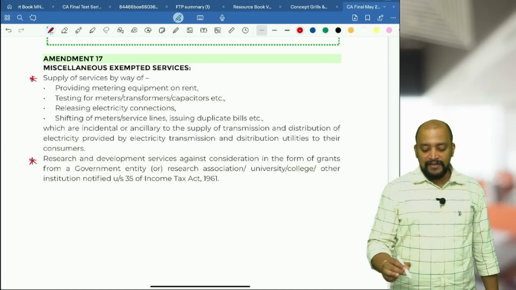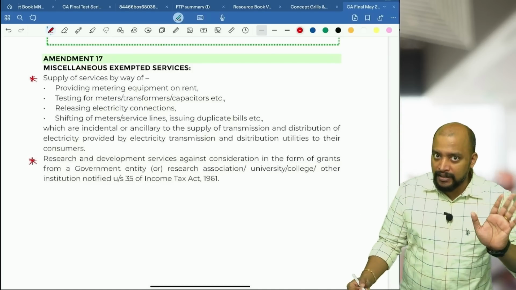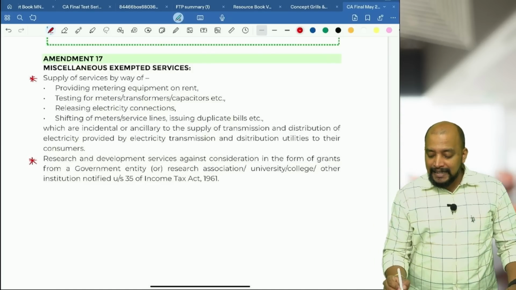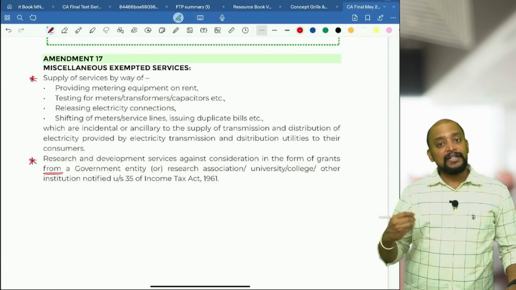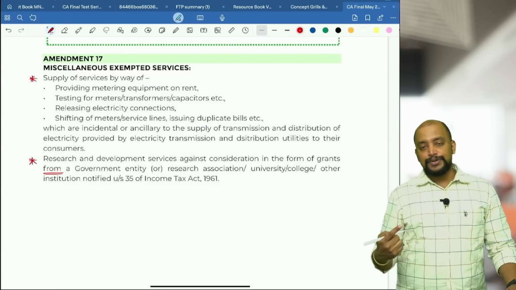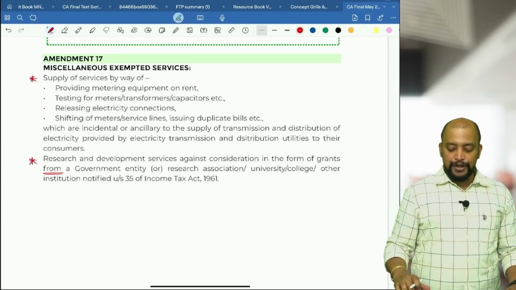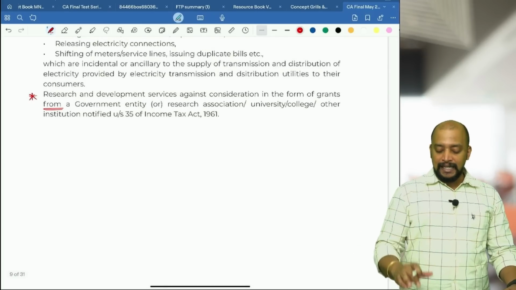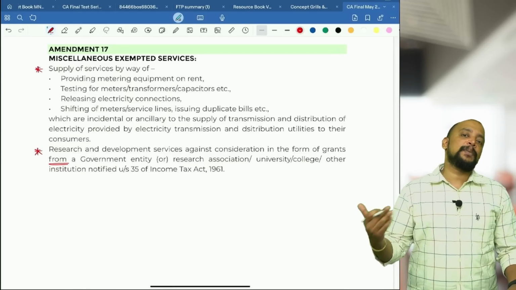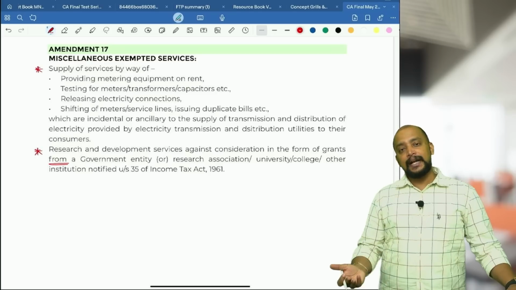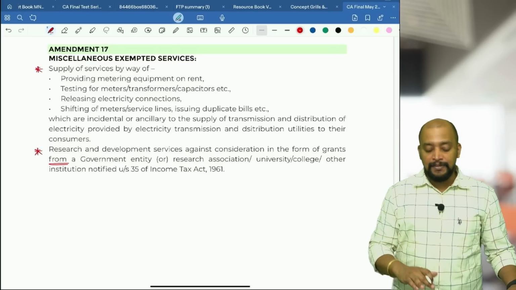Okay, so research and development services, any person can do that, against consideration in the form of grants from whom? From a government authority or a research association, university or college, or any institution notified under section 35. Basically, this research can be done by any person, but to do the research there are some approvals etc. required. So after getting that, if they do research, the grant received by them is exempted.